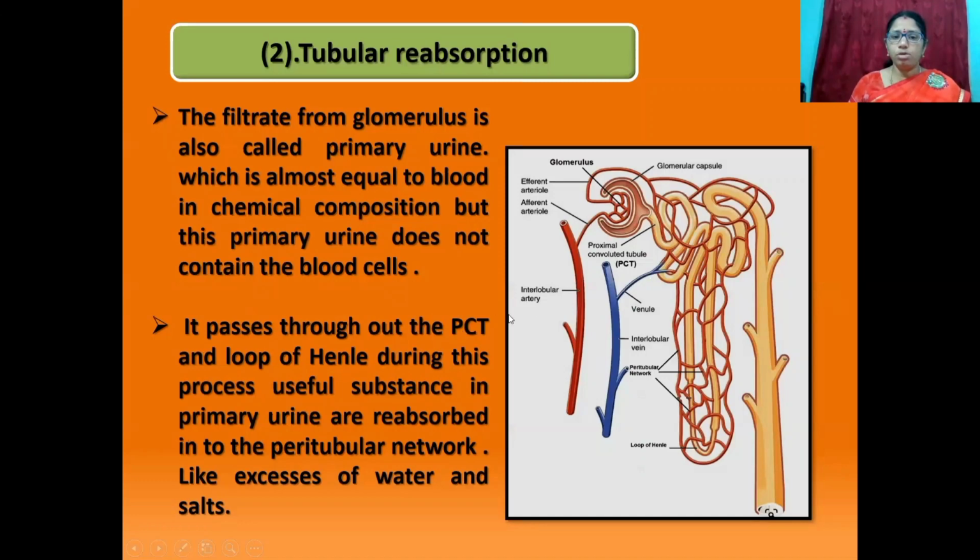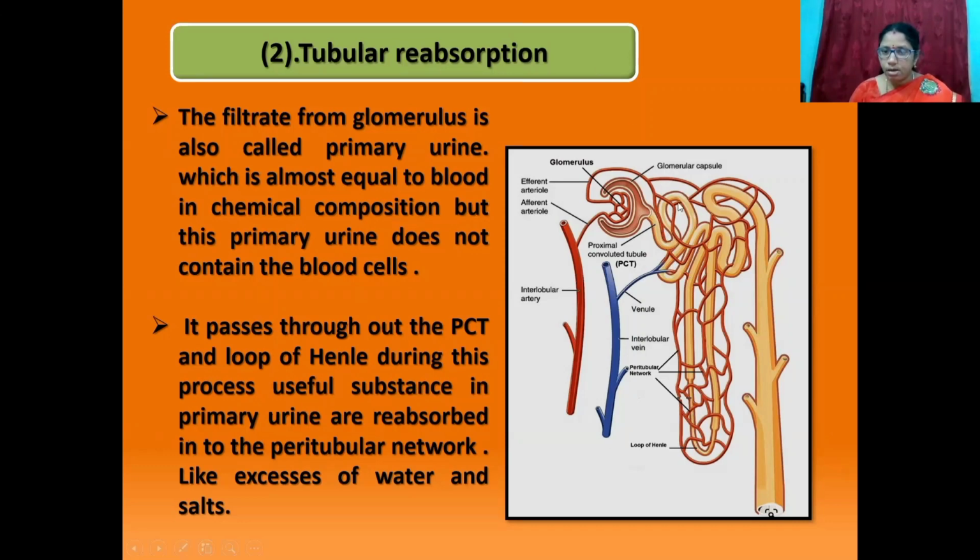It passes through the proximal convoluted tubule and loop of Henle. During this process, useful substances in primary urine, like excess water and salts, are reabsorbed into the peritubular network.